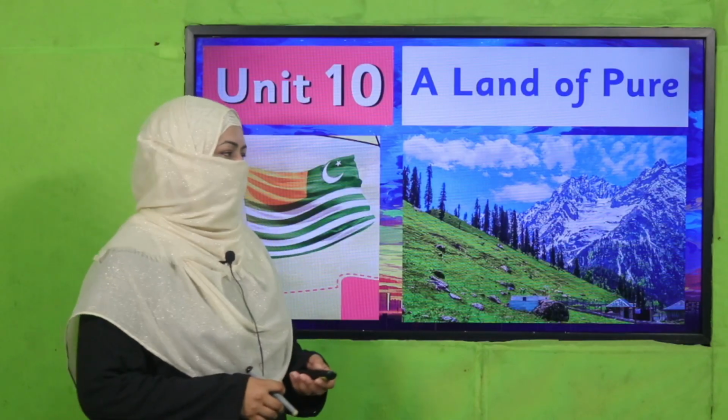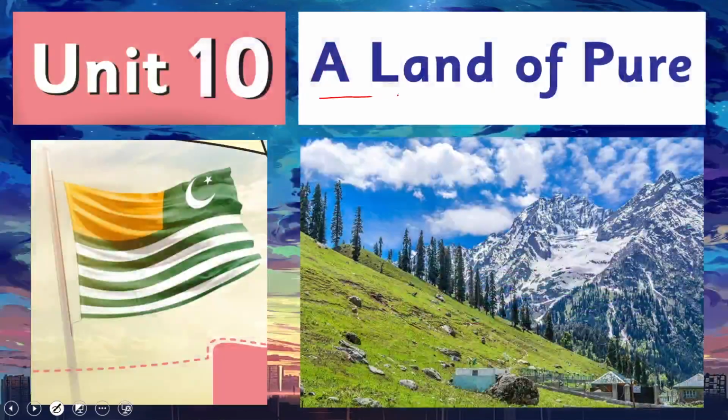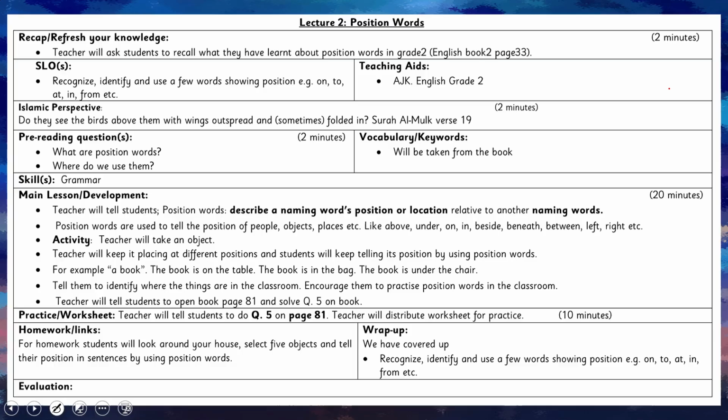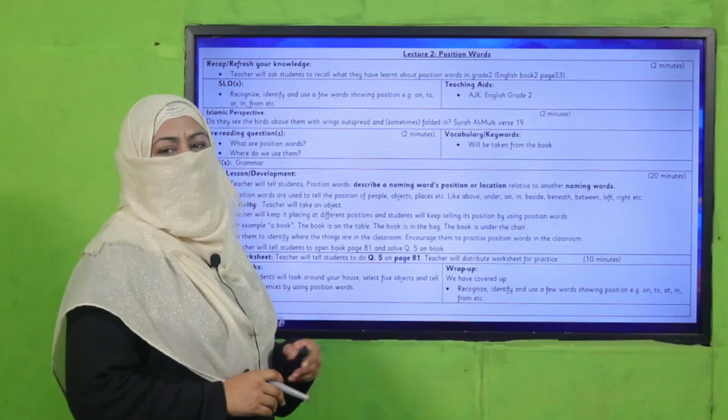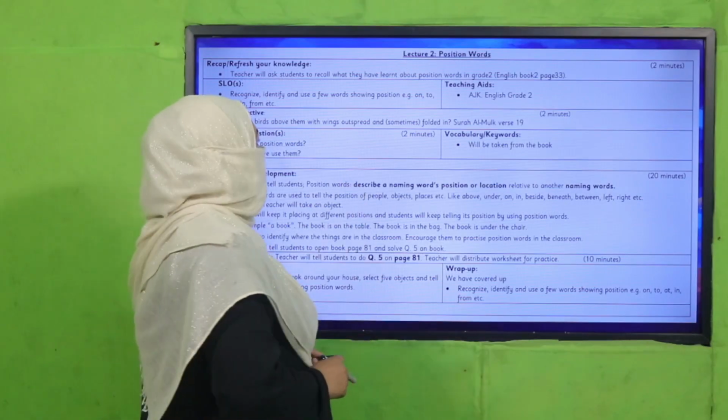We are learning Unit 10. Its title is A Land of Pure. My dear fellow teachers, this lesson plan, PowerPoint presentation and worksheet links are given. You may click it, download it, follow it as it is, or modify it for your convenience. I'm going to deliver my lecture according to this lesson plan.